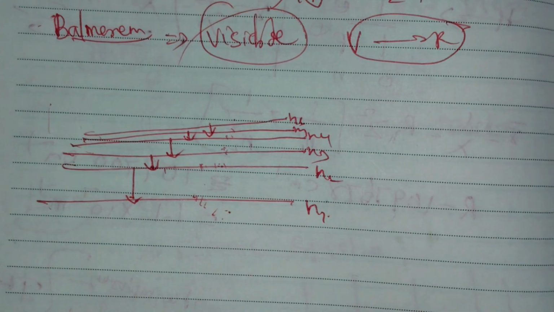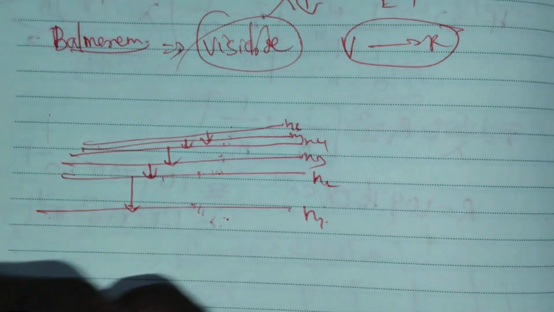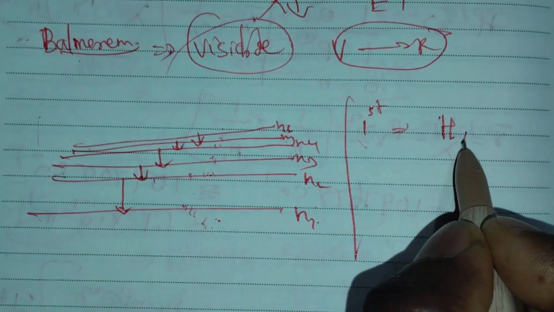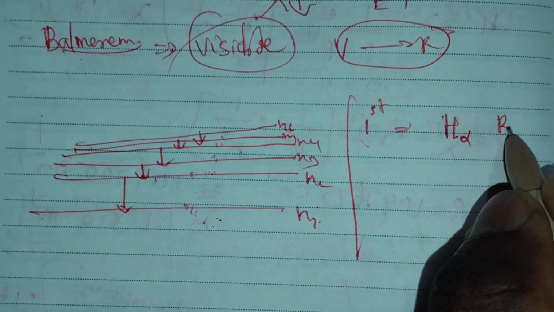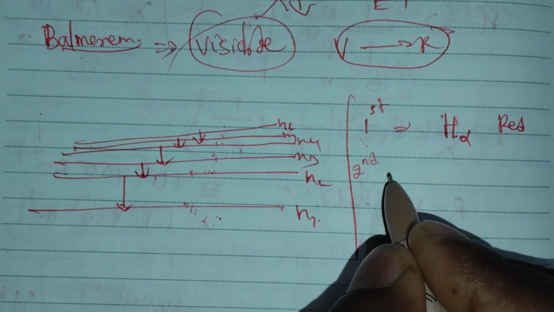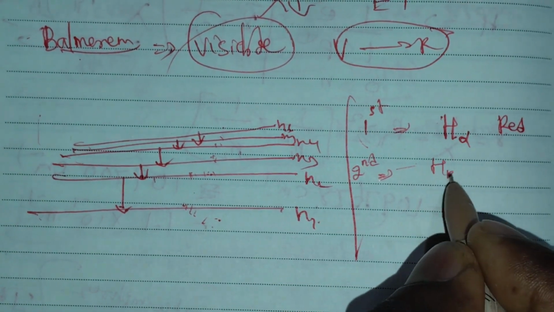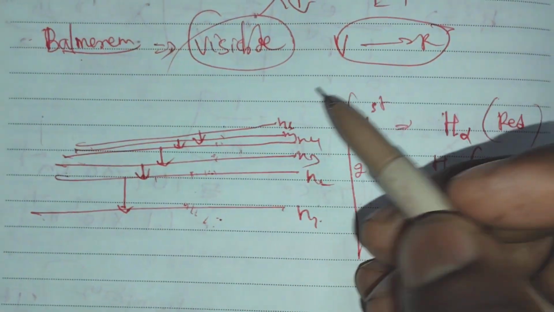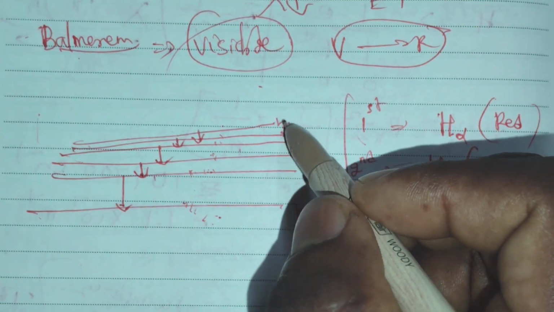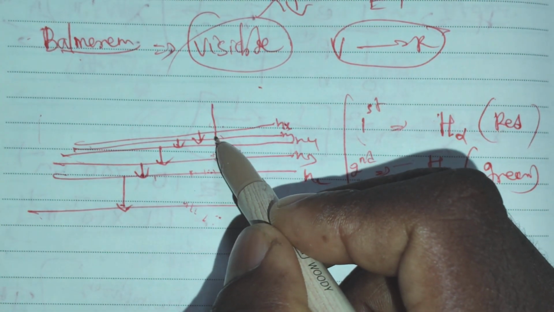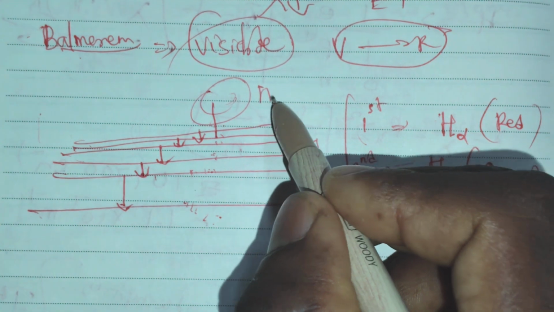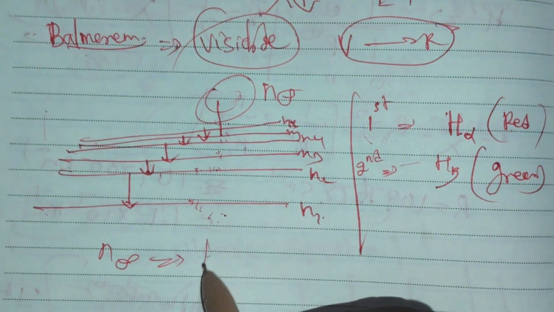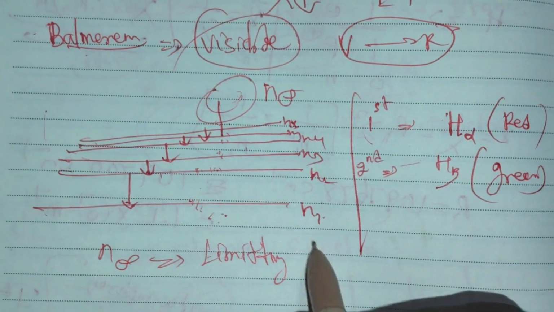Next, assume the Balmer series. Here the first line is the alpha line, that is H alpha. It appears in red color, and the second line is the H beta line, which is a green line. Suppose a spectral line is obtained beyond n6, where nothing else is there, it is assumed to be n of infinity. The n of infinity line is called the limiting line.